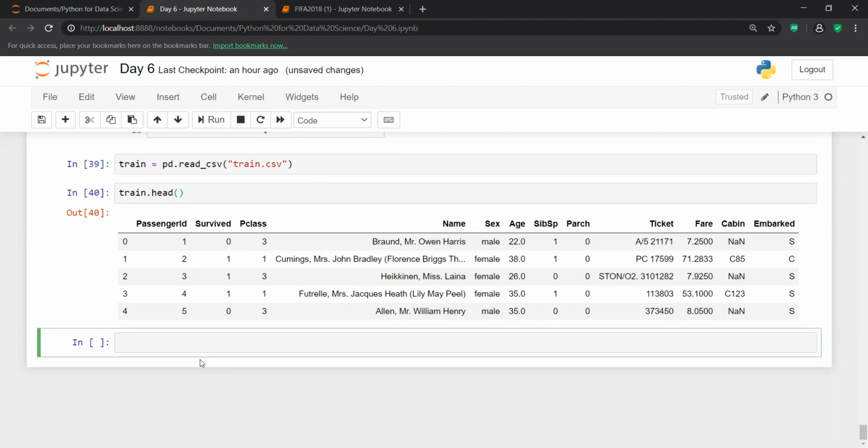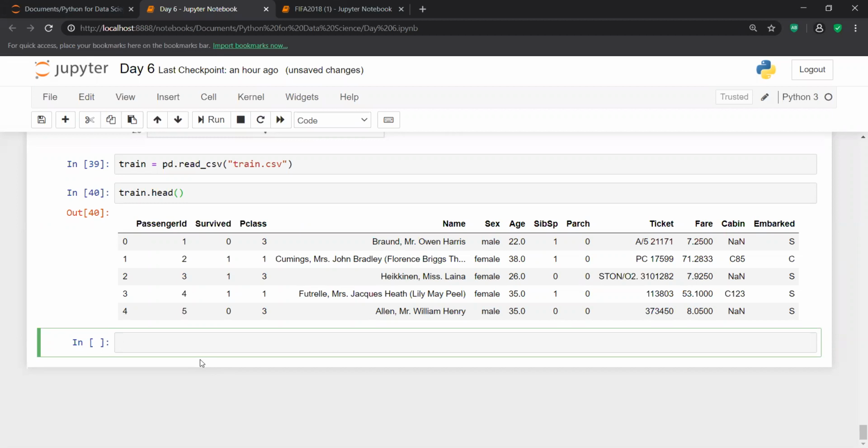You can fill the null values with a mean, with a median, or with any arbitrary value which you want. That is completely possible.